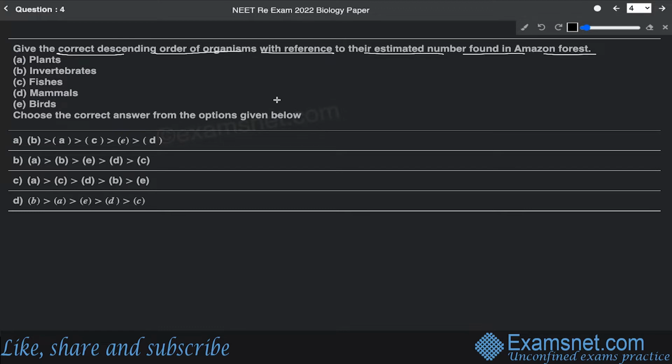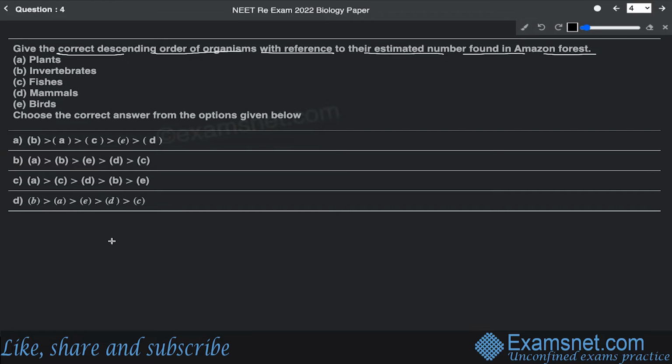And let me tell you that with the estimation that has been found in the Amazon forest, out of all the options that have been given, among the vertebrates and insects, the insects occupy the maximum population, which is approximately around 70%.